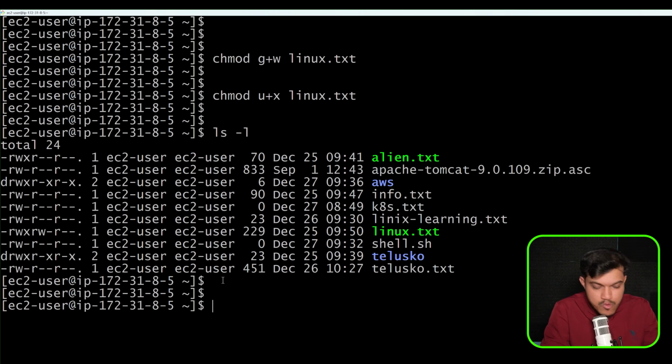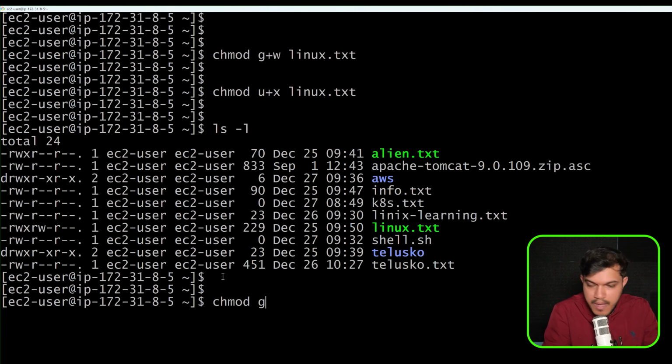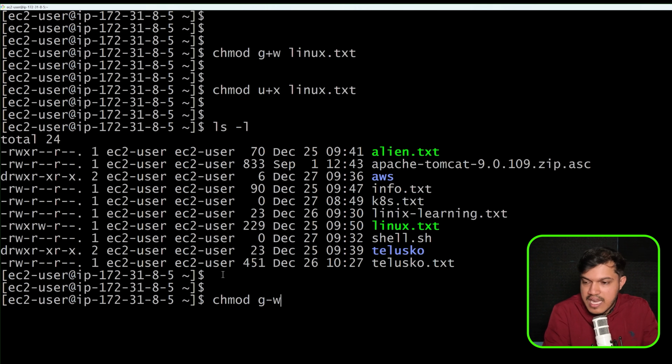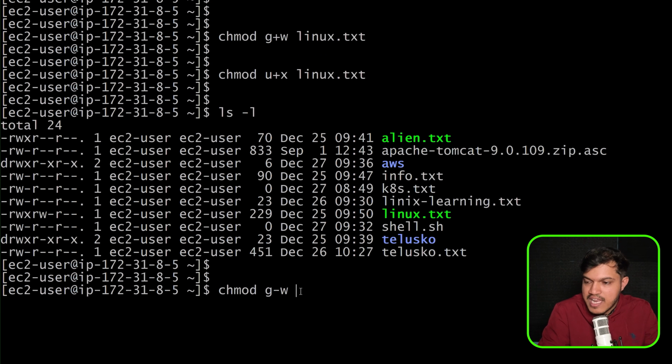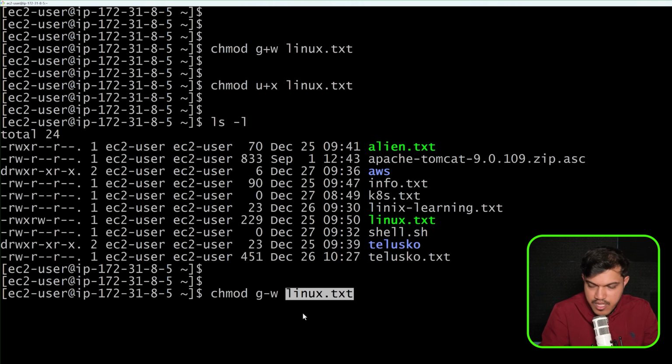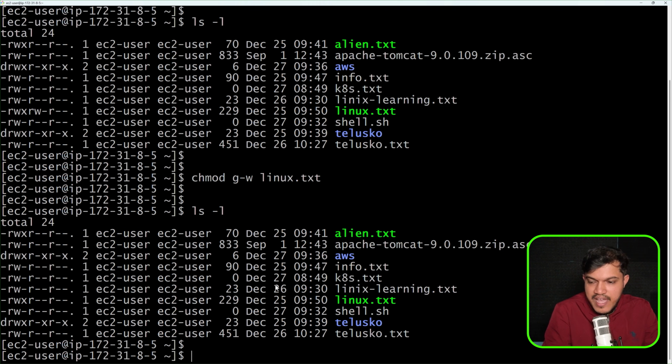Similarly, if you want to remove this permission, again chmod. For maybe a group, I want to remove the write permission, and for which file? For linux.txt file. I would like to just give this. Okay. And again, if I say ls -l, we can see we have given this.